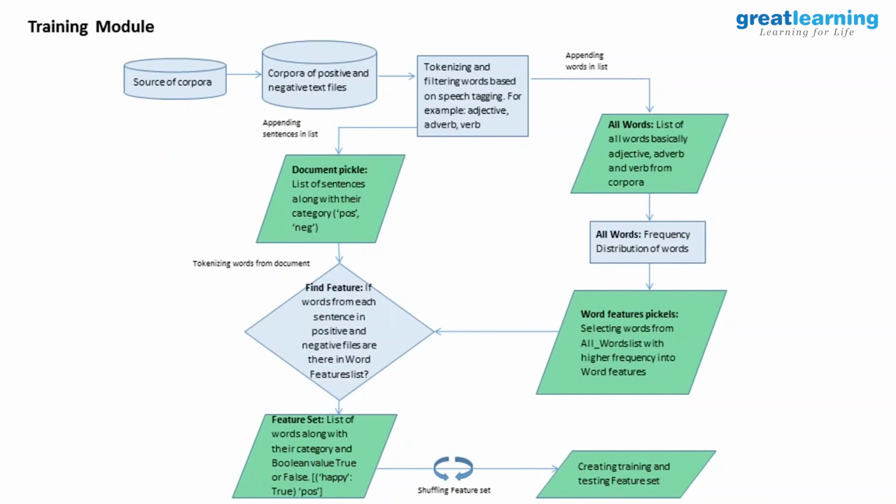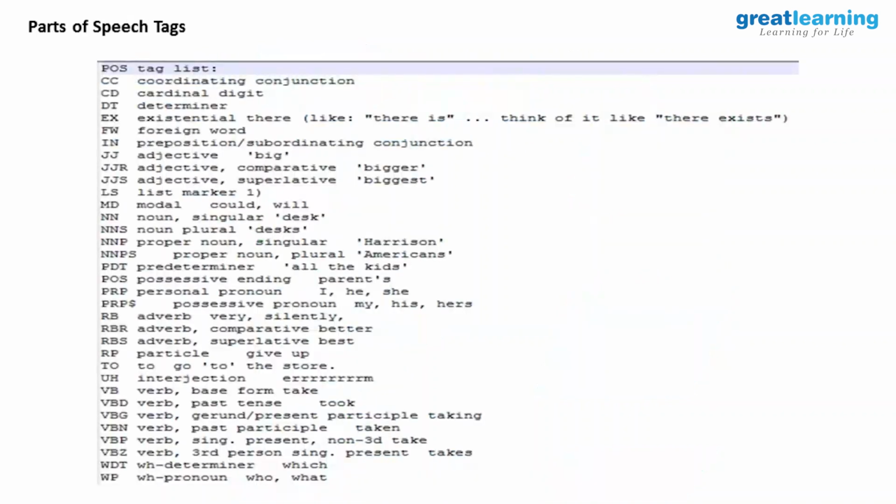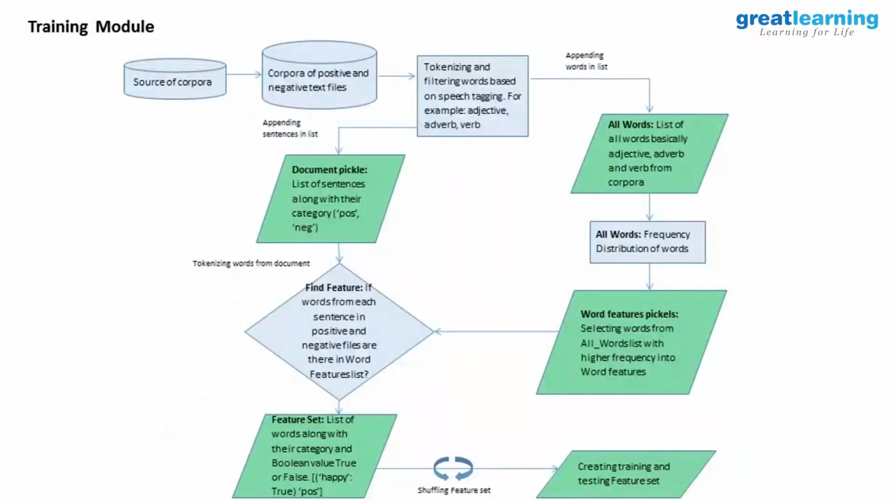Basically, I'll show you the slide here. This is basically the speech tag. So whatever words we got from the corpus, NLP has this functionality in the package which assigns all the words a definite parts of speech tag. So suppose noun, we have NN, like noun singular and noun plural. This is the way it has. So we are taking only the adjective, adverb and verb, because we don't need anything else from the text or any grammar.